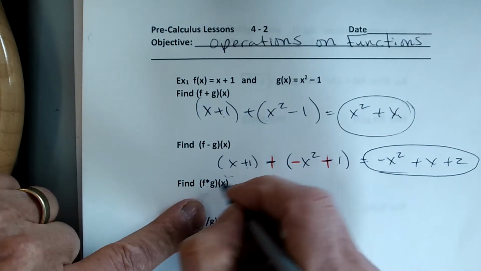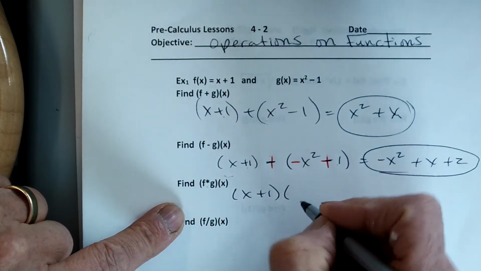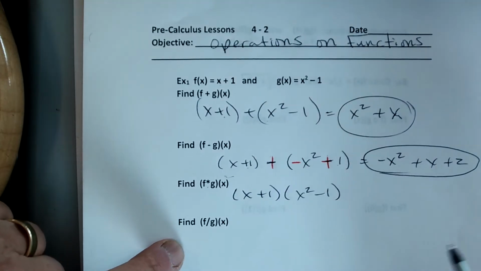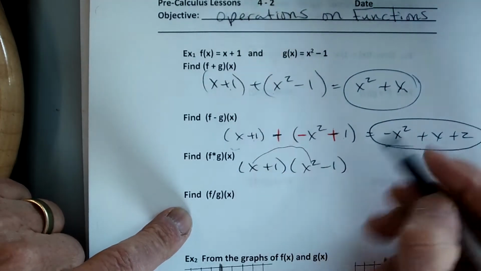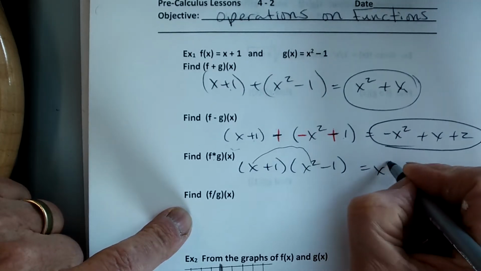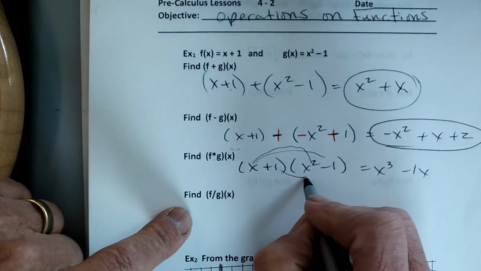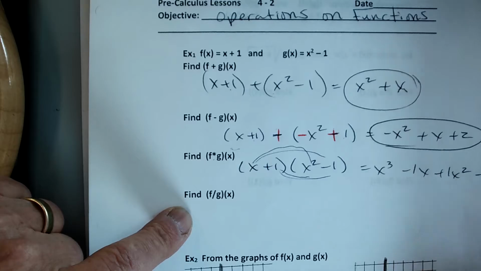So it just means multiply, so I'm just going to take my x plus 1 times my x squared minus 1, and I'm just going to multiply, right? I'm going to get an x cubed minus 1x plus a 1x squared minus 1, right?